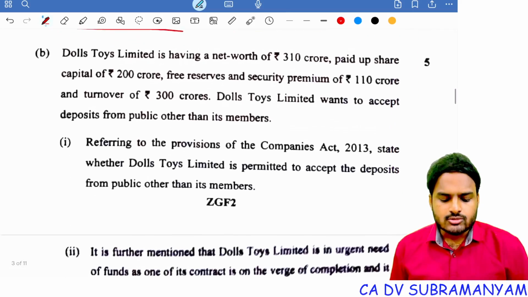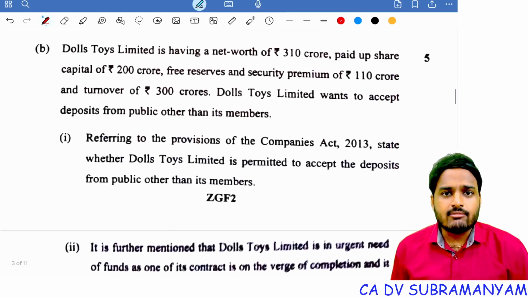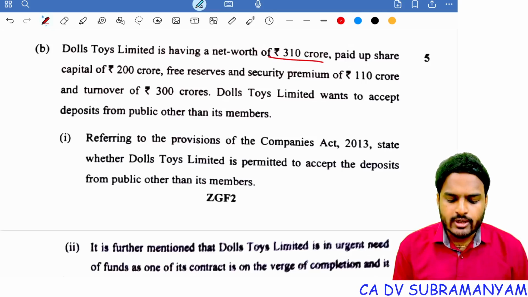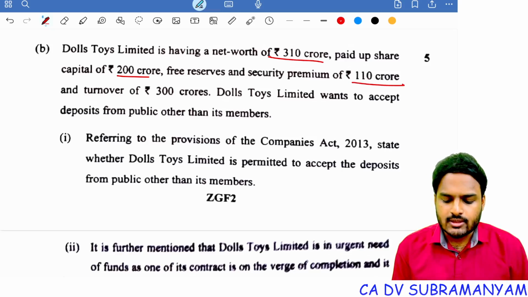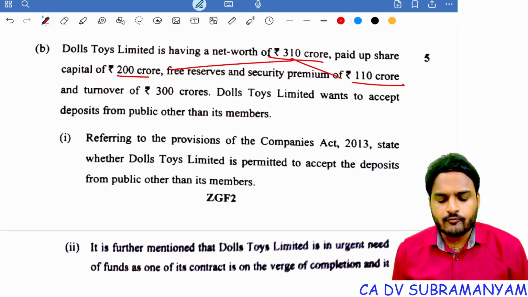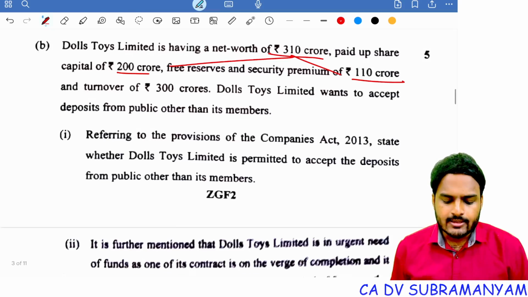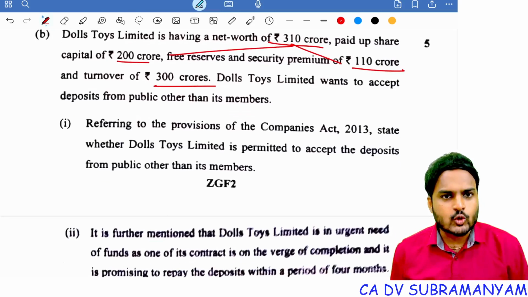Next one, Dolls Toys Limited has a net worth of rupees 310 crores. Paid up share capital is 200 crores, free reserves and securities premium 110 crores. So net worth is 310 crores. Out of 310 crores, 200 crores is the paid up share capital, 110 crores is the free reserves and securities premium, and the turnover is rupees 300 crores.